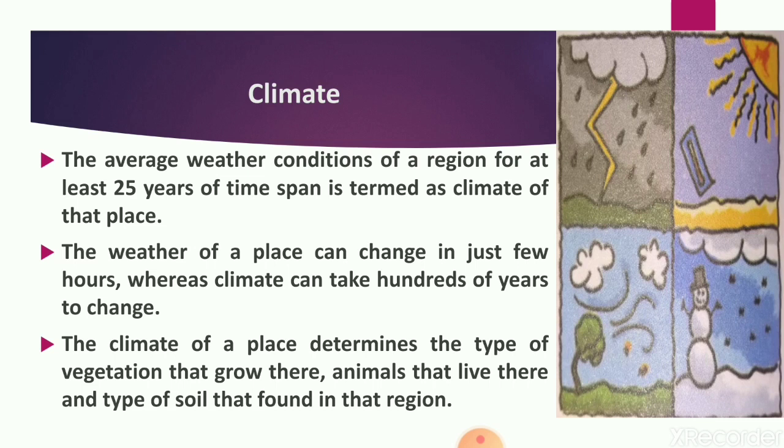The climate of a place tells us the variety of plants and animals that are found there. Climate determines which type of plants will be there and which type of animals are found there. It also determines the type of soil in that region. That means climate also determines the type of soil found in any area.